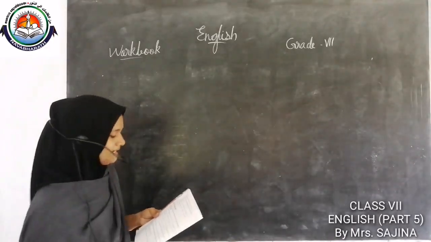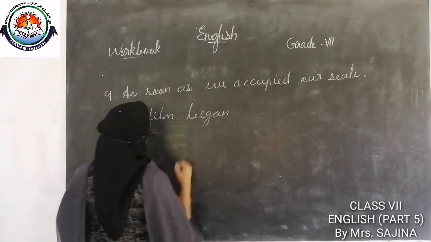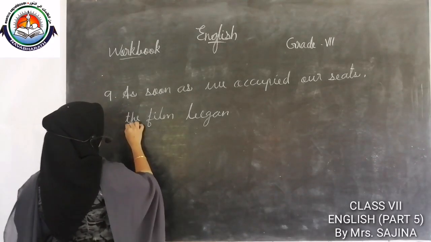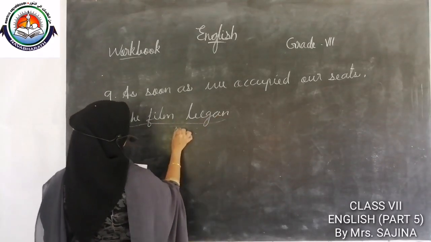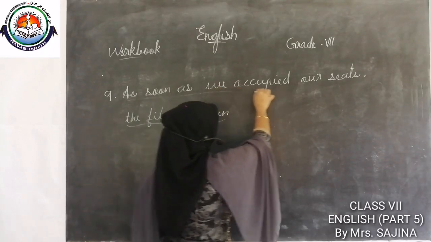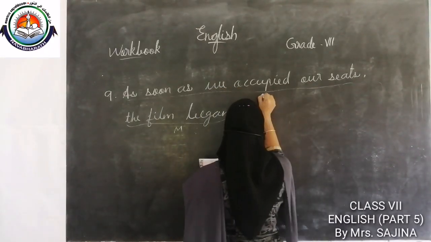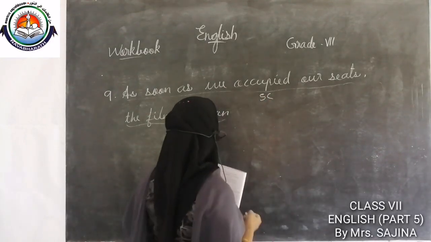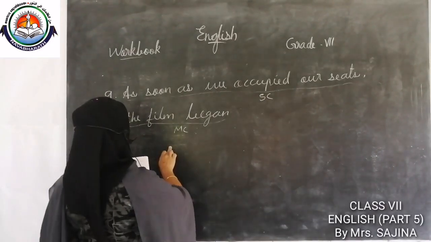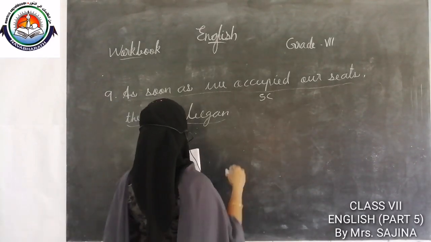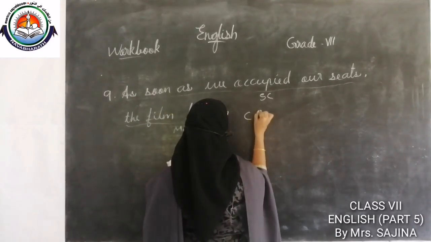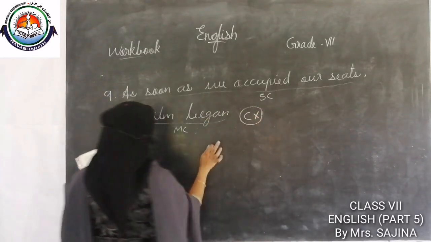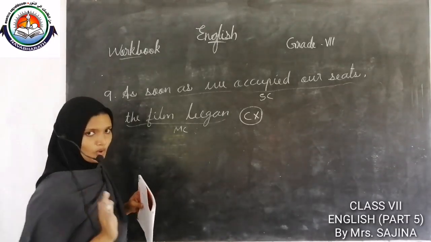Then ninth one, as soon as we occupied our seats, the film began. Here the film began is the main clause. Okay, as soon as we occupied our seats is a subordinate clause. Main clause and subordinate clause, so this is which sentence? Complex sentence. One subordinate clause and one main clause, so this is a complex sentence.